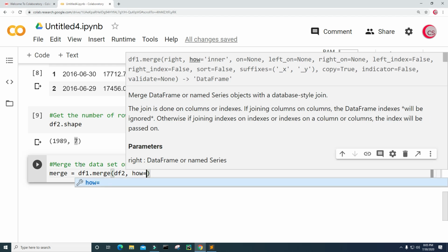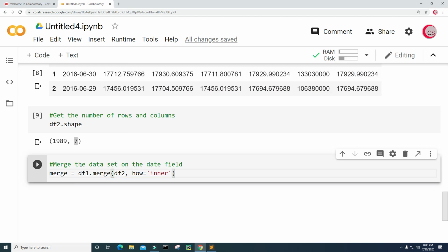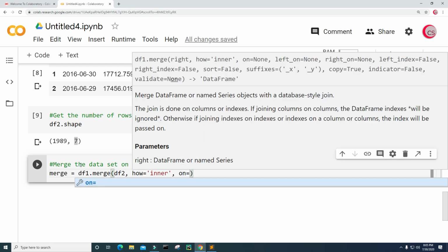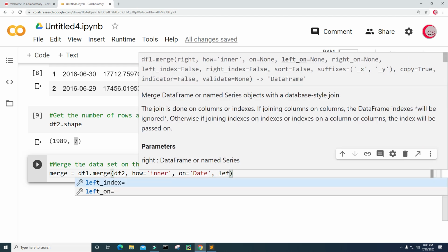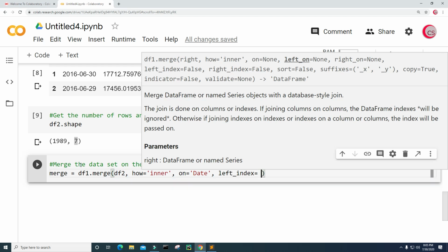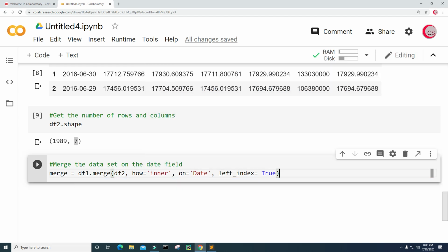So we're going to set how equal to inner, and we're going to merge on the date column, and then I'm going to set the left index equal to true.